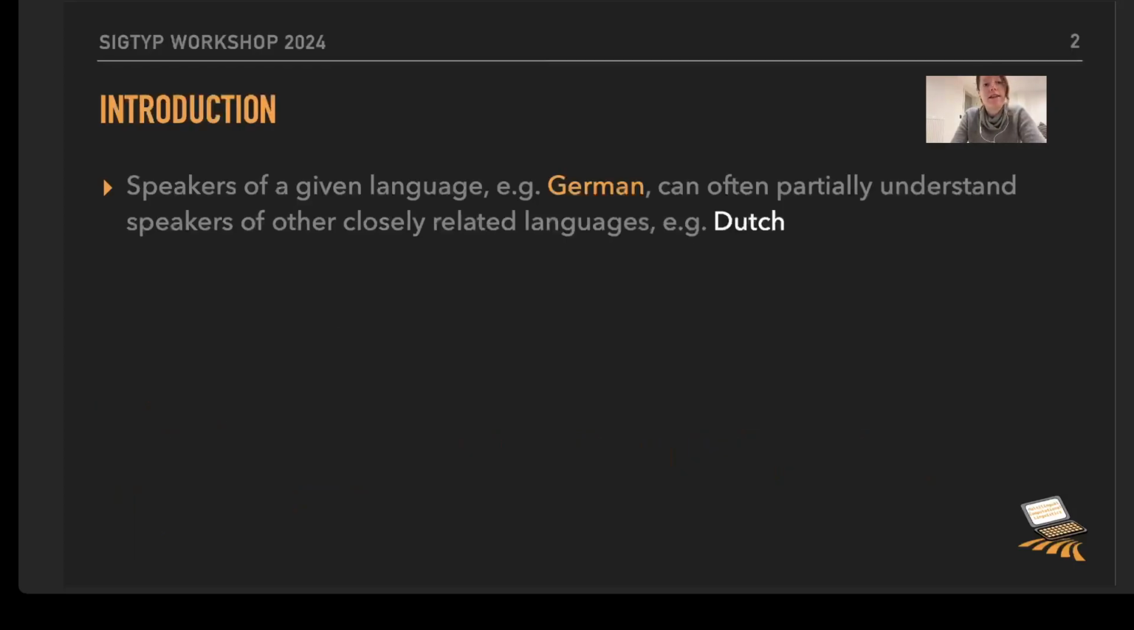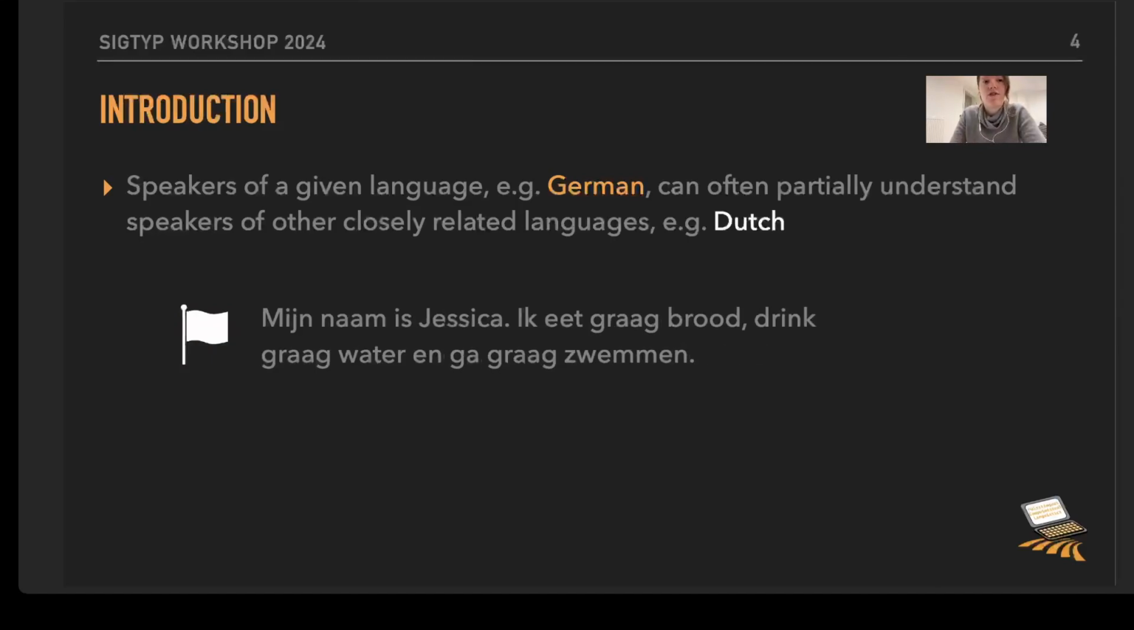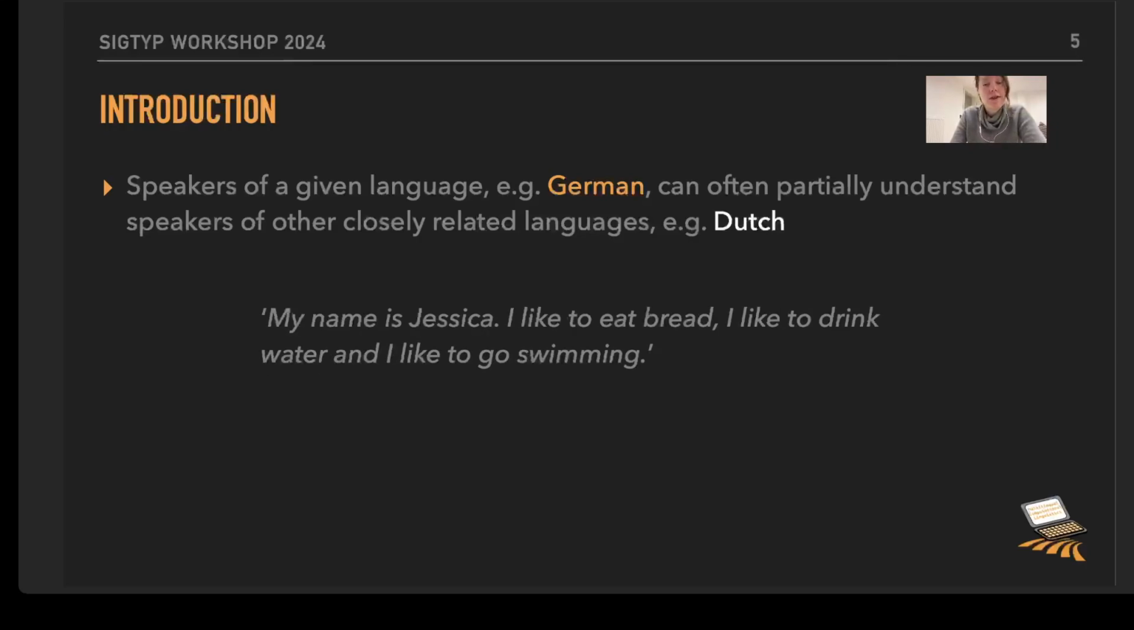Essentially the idea behind this talk was born out of the notion that as a speaker of a given language, in my case German, I can often partially understand speakers of languages that are related to German, for example Dutch. So a sentence like this in German, mein Name ist Jessica, ich esse gerne Brot, trinke gerne Wasser und gehe gerne schwimmen, would have the Dutch version, mijn naam is Jessica, ik eet graag brood, drink graag water en ga graag zwemmen. Now the English translation for the sentence would be, my name is Jessica, I like to eat bread, I like to drink water, and I like to go swimming.